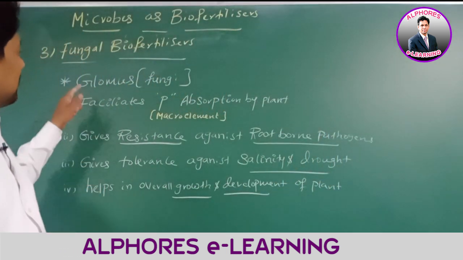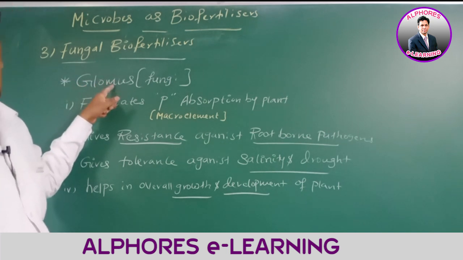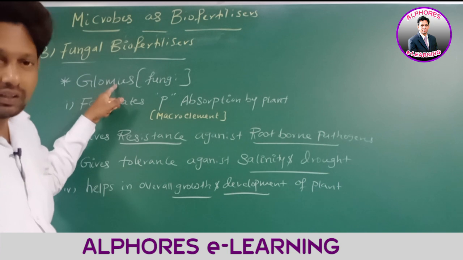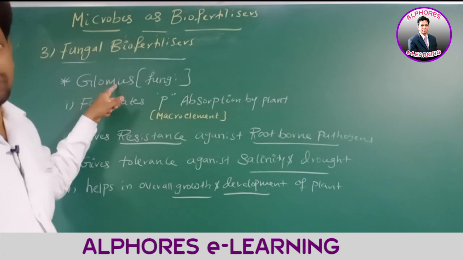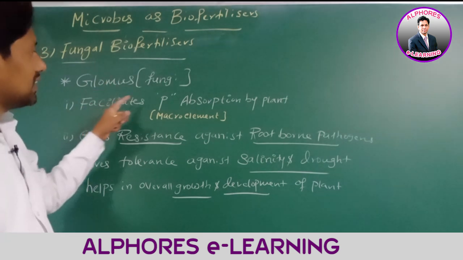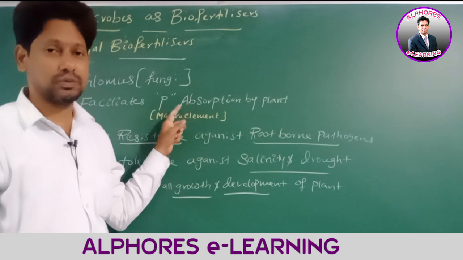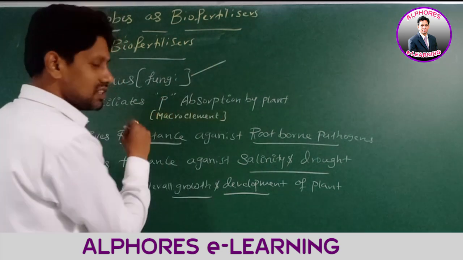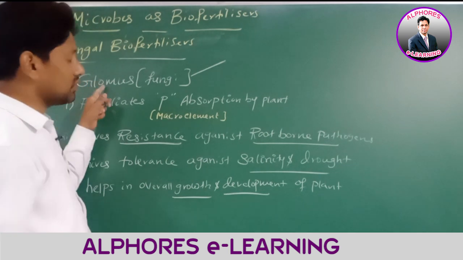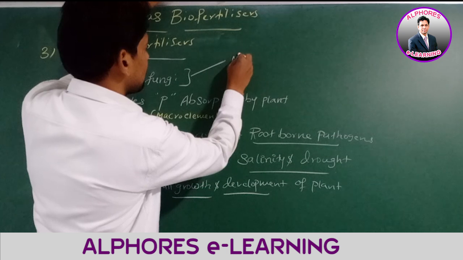Now listen to this statement. Sir, is this Glomus photosynthetic? No, it's non-photosynthetic. Is it prokaryotic? No, it's eukaryotic. Is it fixing nitrogen? No. Then what is it doing? It facilitates phosphorus absorption by the plant. Therefore, be careful. This Glomus, no doubt, is a biofertilizer, but it is non-photosynthetic.